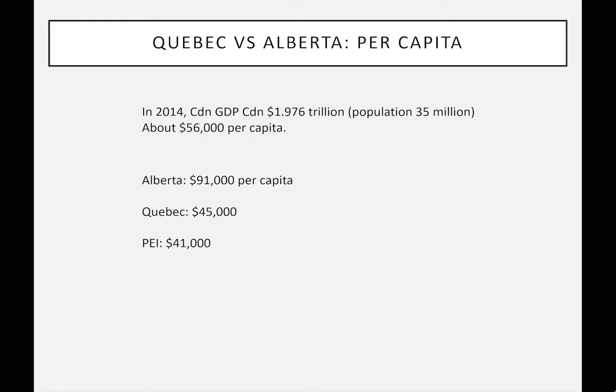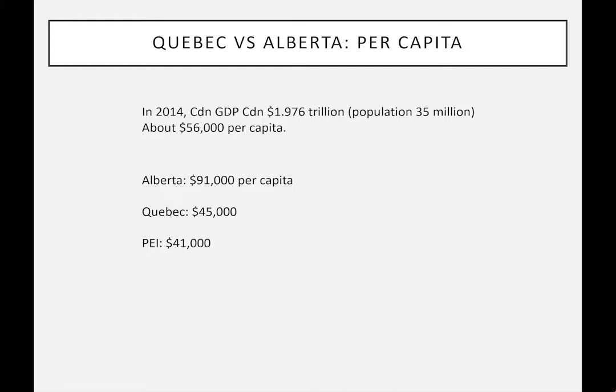Now, you might ask, why is that? Well, there's a variety of reasons. They have natural resources, they have oil, but then Quebec has electricity, hydroelectricity. It could be also the population, the people working are differently, they're managed differently. There's a whole variety. Prince Edward Island, wonderful place to live, by the way. Standard of living in that sense is quite high. It's only $41,000.